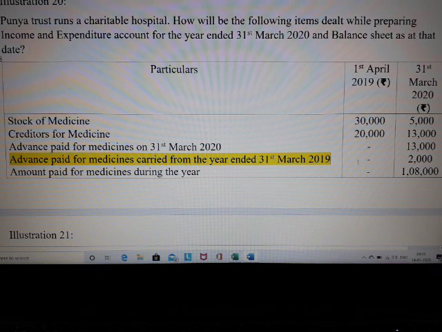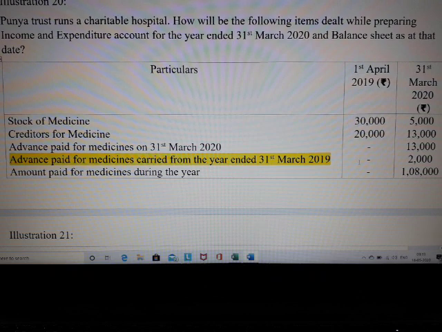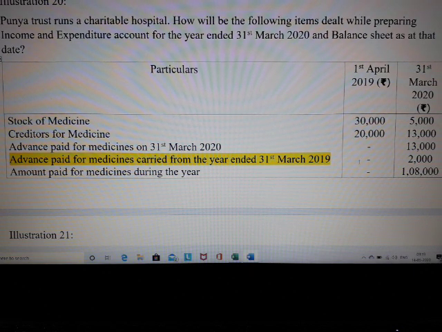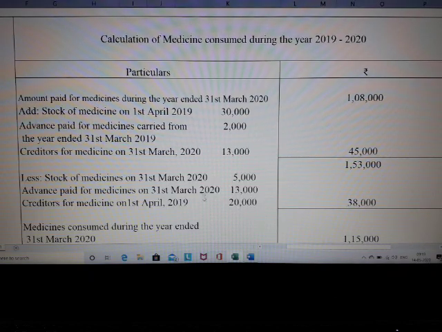You have to consider this as purchases, because if we were going to prepare it for 18-19, then we could consider this as a prepaid expense. But we are now in 19-20. So in 19-20, we need to consider that amount only as purchases, amount spent on purchases. So purchases need to be added because the formula says opening stock plus purchases less closing stock. So in that aspect, you have to add this amount of 2,000 along with 30,000. Any doubts so far, students?